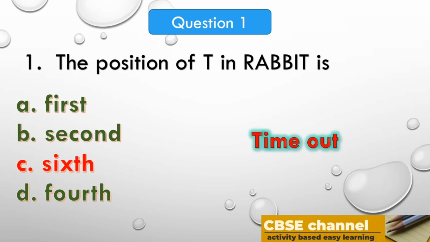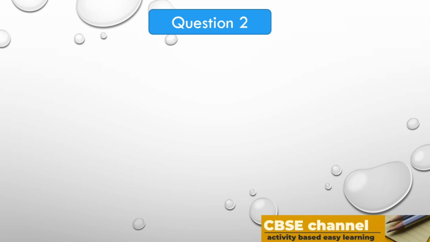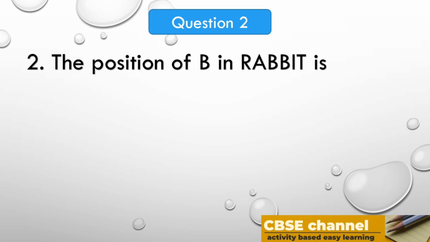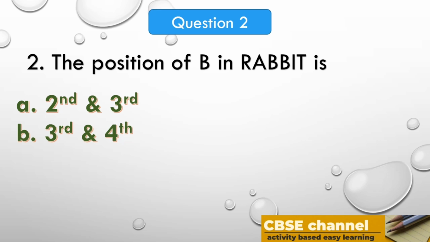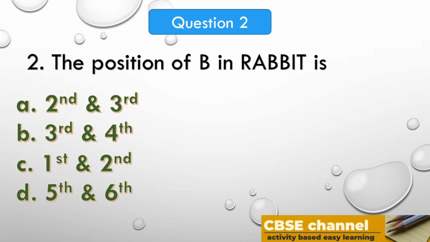Let's go to the next question. The position of B in rabbit is option A, second and third, option B, third and fourth, option C, first and second, option D, fifth and sixth.